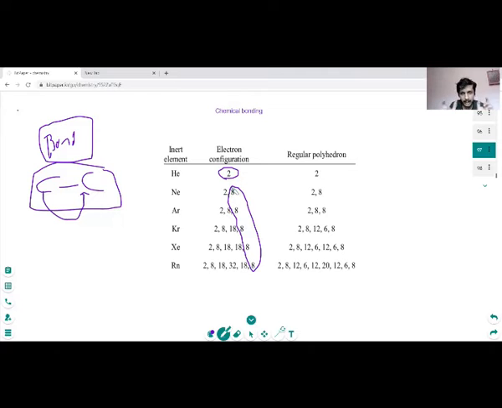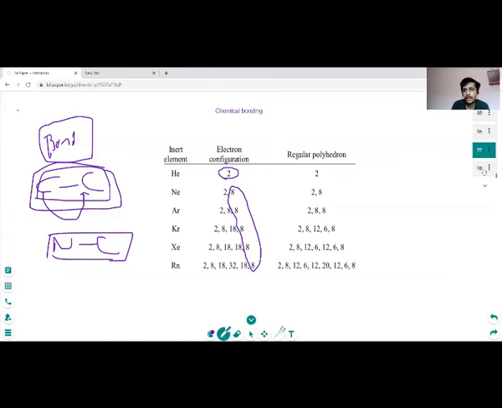Hence a bond is an attraction between two atoms of either the same element or different elements. Here I have shown carbon and carbon, which is the same element, or it can be between nitrogen and carbon, then it will be a different element. This is the definition of a bond, and they form because they want to attain noble gas configuration. This is the purpose of bond formation.